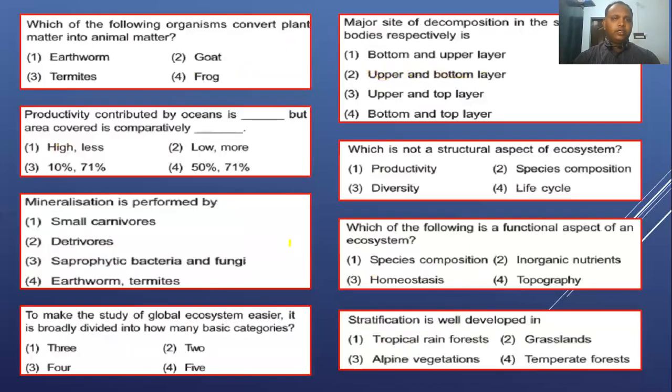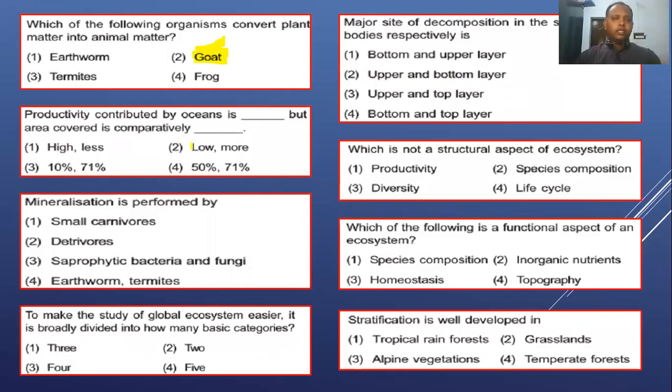Next question, which of the following organisms convert plant matter into animal matter? They are consuming the organic matter stored in plants and generating new organic matter, which is nothing but secondary productivity. Here is a goat. A goat is a herbivore. It will consume plants and generate meat. So they are converting plant organic matter into animal organic matter, right?